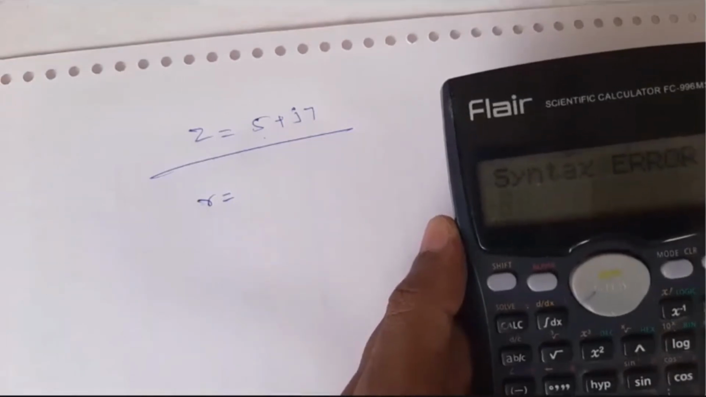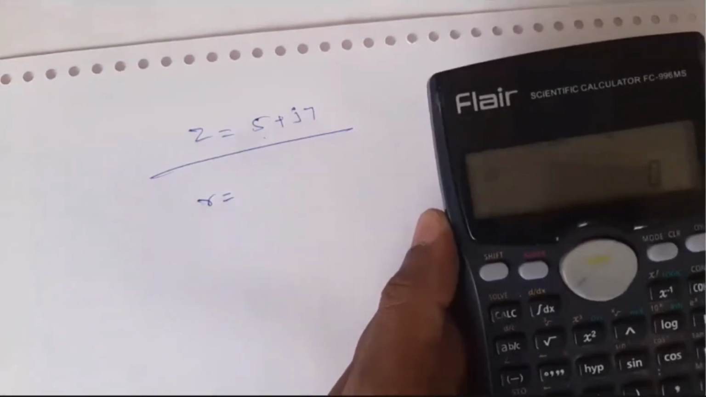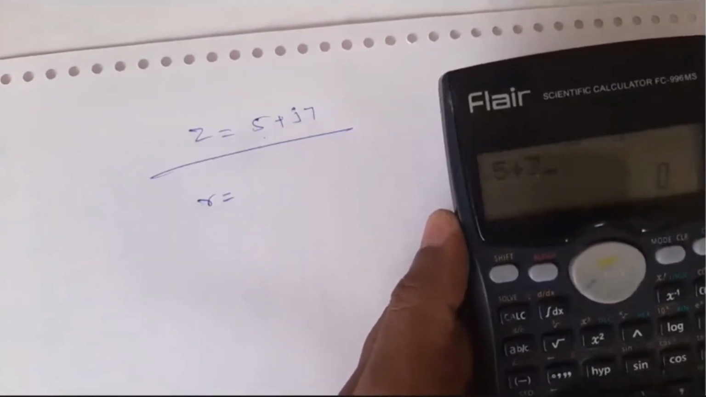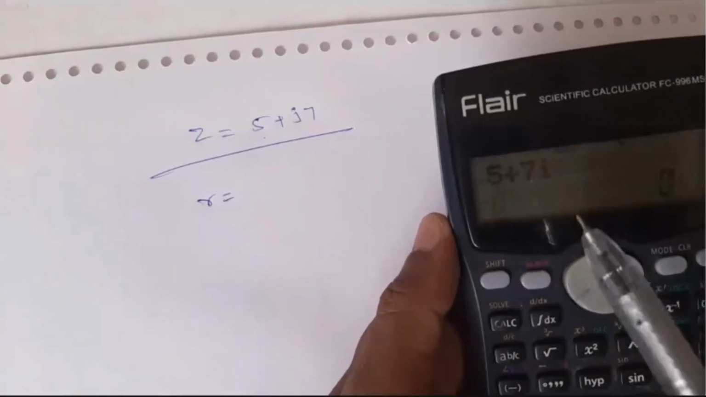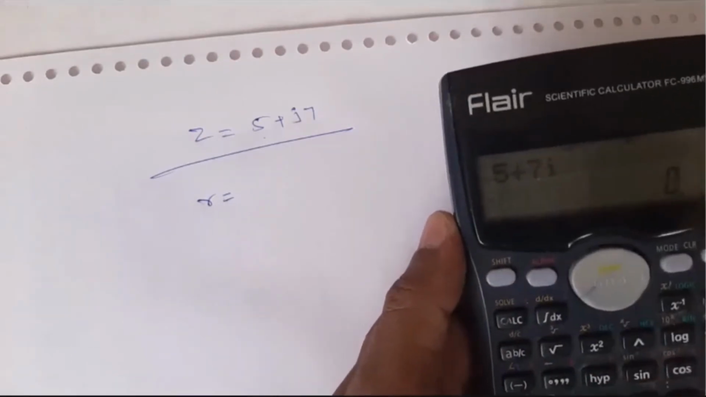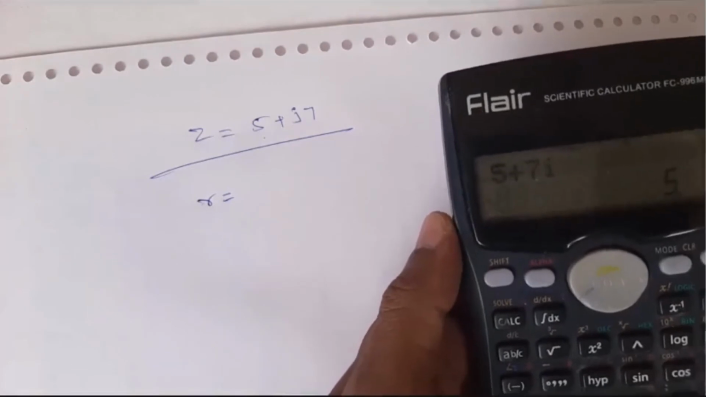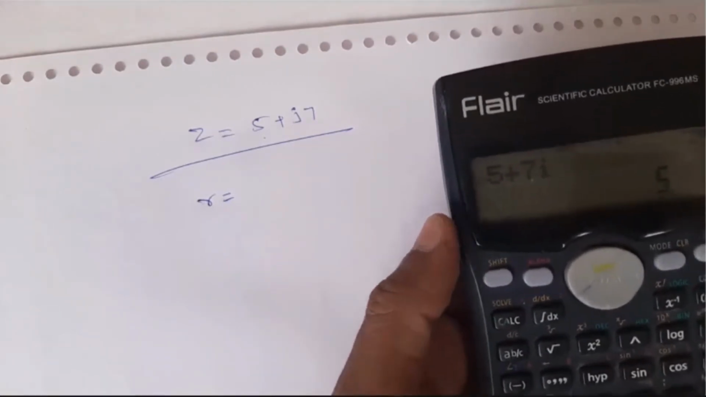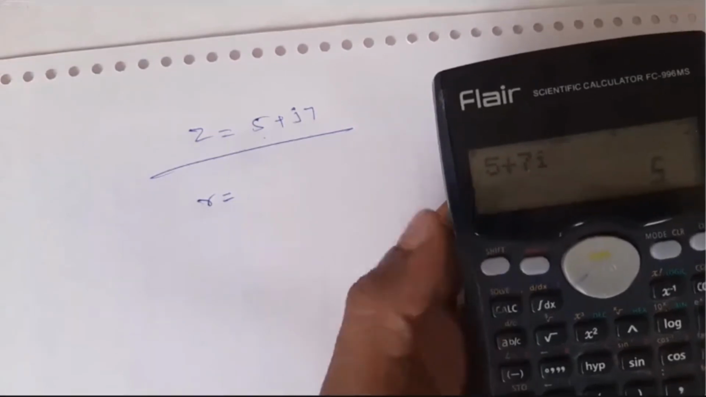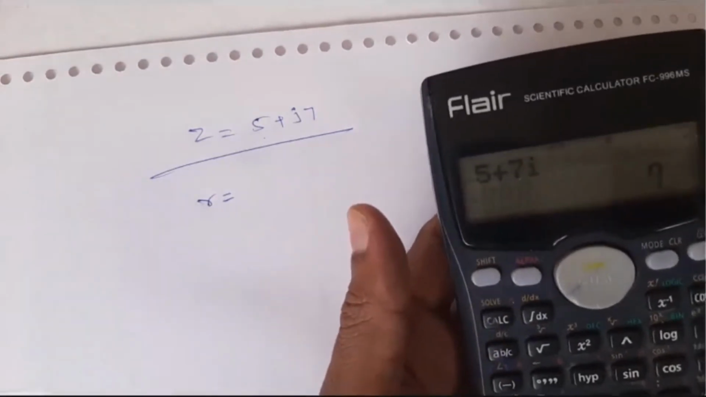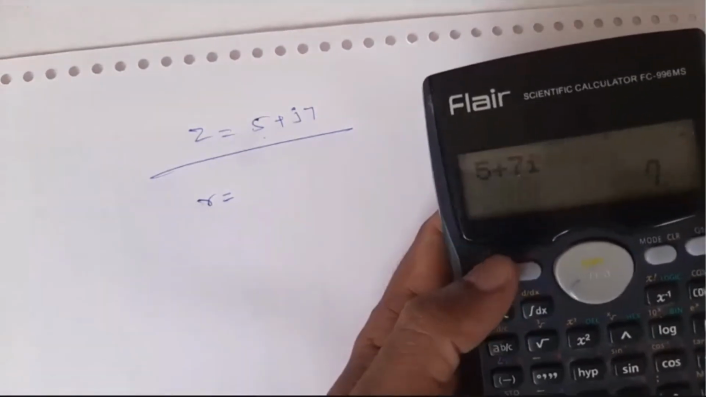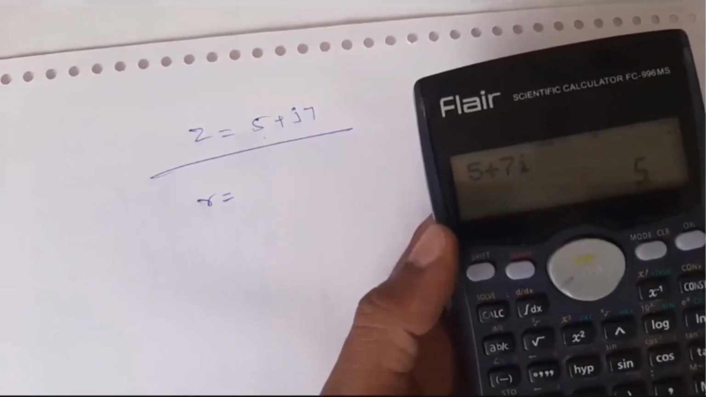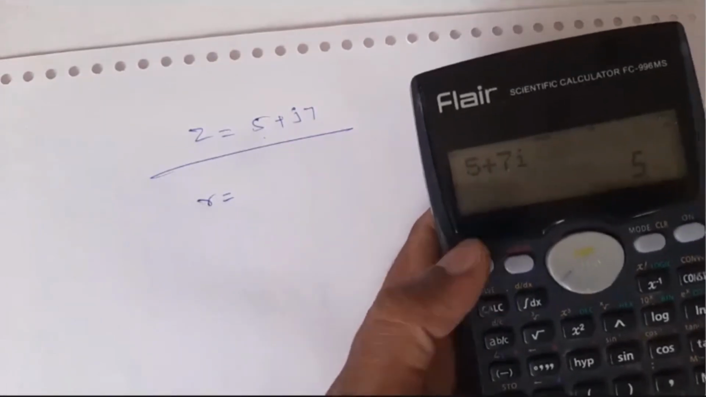It can be typed like this, 5 plus 7i. Say one is the real part and another one is the imaginary part. Equals. This 5 is the real part. To see the imaginary part, press shift and equal. This is the imaginary part.